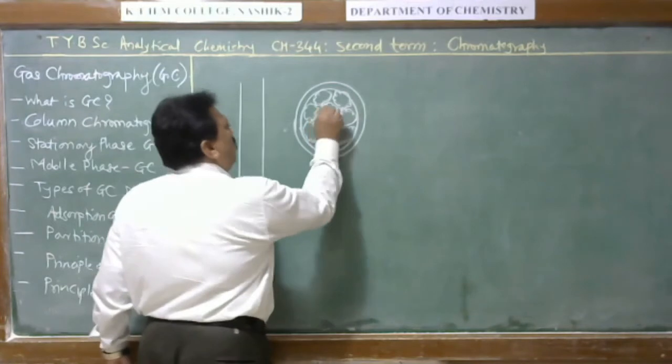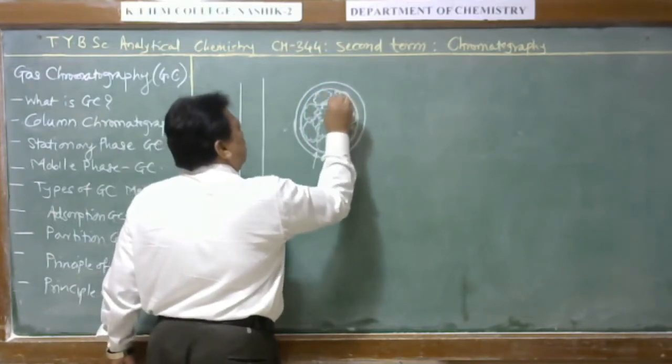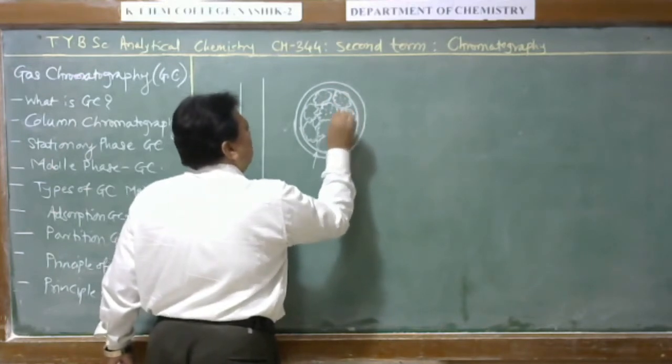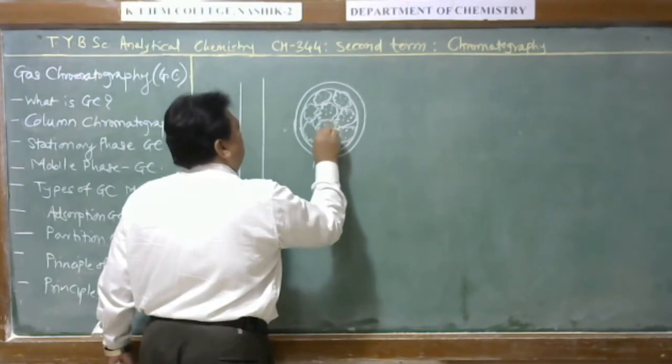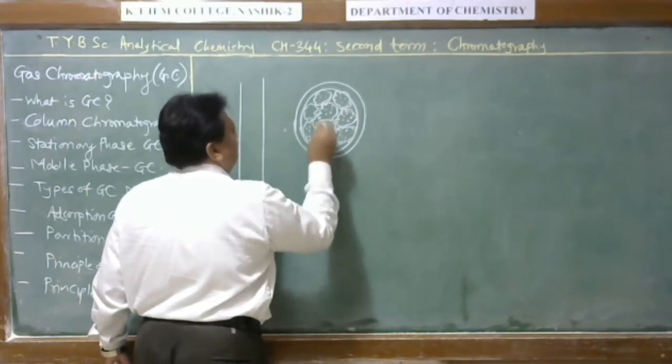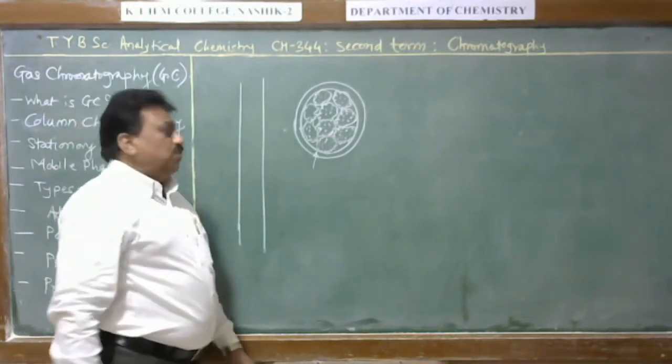Similarly, here it is porous. Porous in this sense, internally this material is porous. That means if it is not porous, it is difficult to pass the mobile phase.